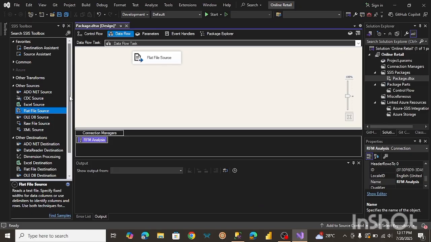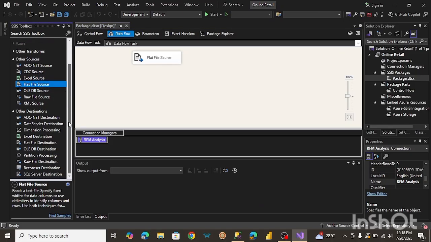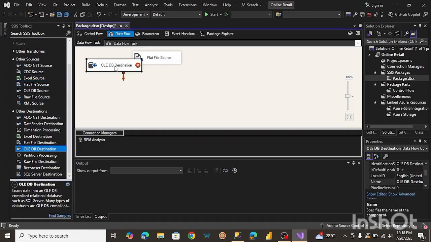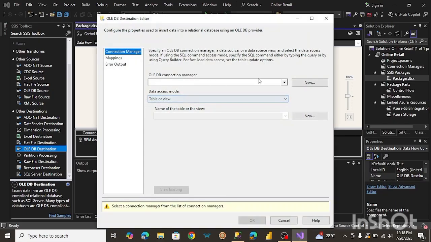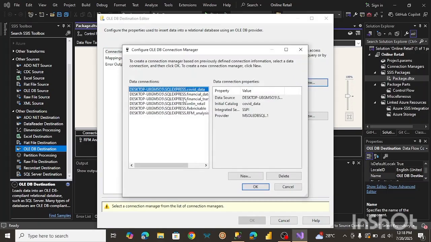So now what we want to include is our destination. Our destination is going to be OLE DB. That's like a database. So let me just drag this here, and I'm going to connect these two together. So here, let's make some changes to get rid of the error. So here's our connection. Let's create a new connection. You can see I have some connections created already, but we can always create a new one. So let's click on new.